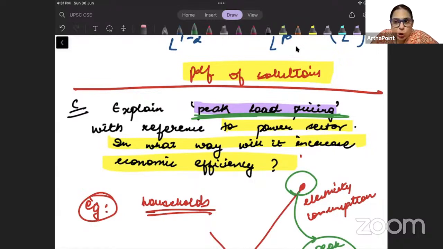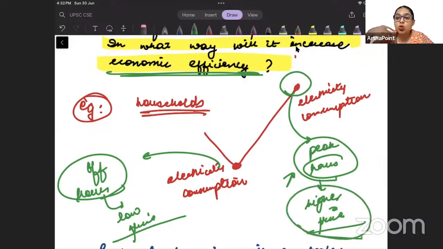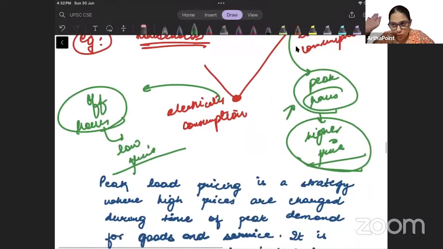Now, why does it cause economic efficiency? Because just imagine, during peak hours, everybody is doing consumption. सब लोग consume कर रहे हैं. So it is overutilizing the resources. और उस टाइम पे when it is overutilizing the resources, when you charge higher price, you are asking people to in a way lower their consumption. आपने उनसे बहुत high price ले लिया है ना? तो when you are charging higher price from these people, then they will automatically lower their consumption, reducing your burden on the resources. Clear? ठीक है, let's see how I have written this answer.